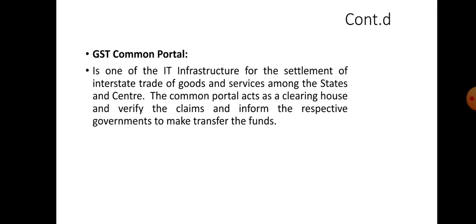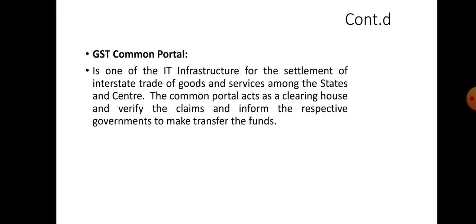It provides a common and shared IT infrastructure between the center and the states. Primarily, the GSTN provides three front-end services to the taxpayers, namely registration, payments and returns, through the GST Common Portal.